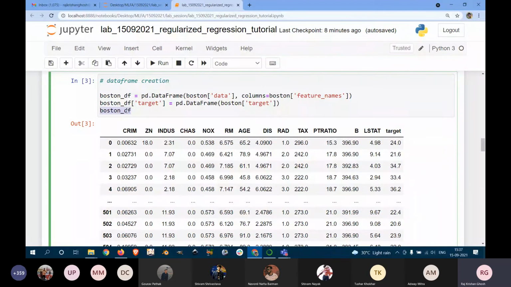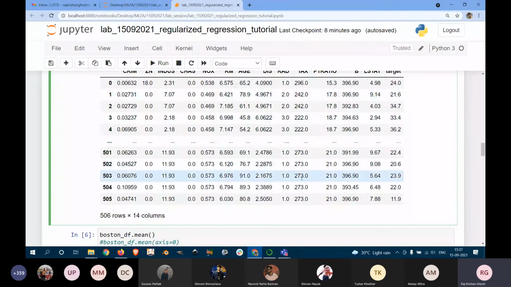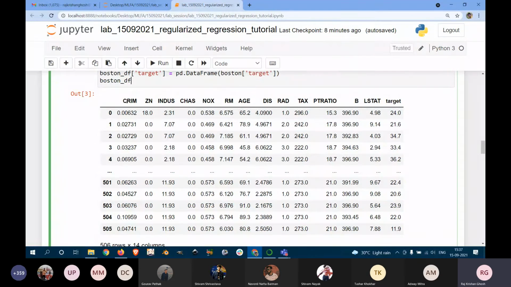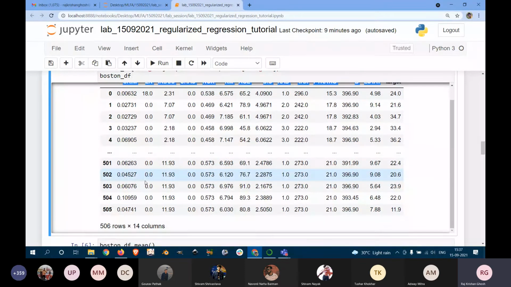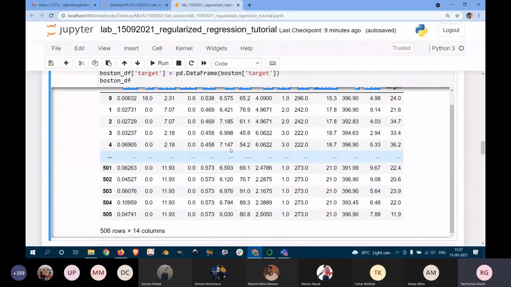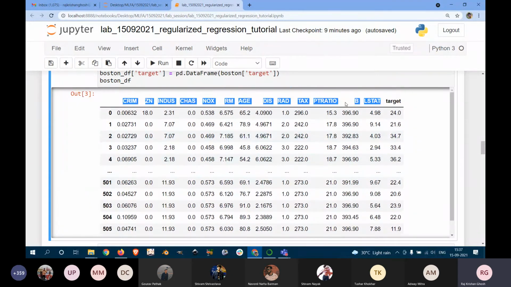Boston_df is a data frame, and we can see that these values are printed here. In the top row we have the different column names: CRIM, ZN, INDUS, CHAS, etc. The last one is the target, which is the required output value. All the other columns except the output are the input features being fed to the model. It has indices 0 to 505, so a total of 506 rows and 14 columns. 13 of these columns are the input features and the 14th one is the output.